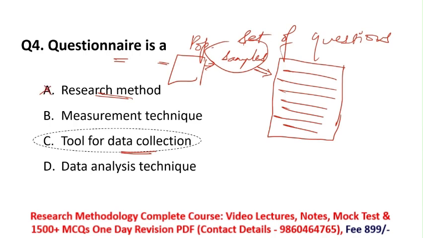Then option B is measurement technique. No, a questionnaire is not a measurement technique. Measurement means you are measuring something, doing calculation and all. So option B is also incorrect. Then option D, data analyzing technique. No, you are not analyzing, you are just collecting data. So option D is also incorrect. Your correct option is option C. Questionnaire is a tool for data collection.